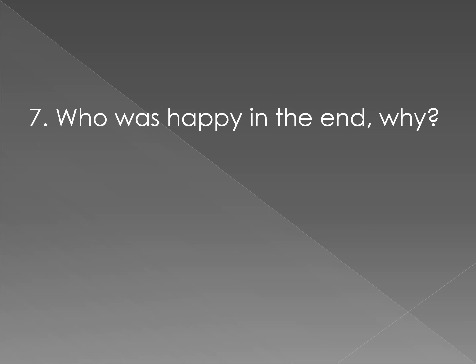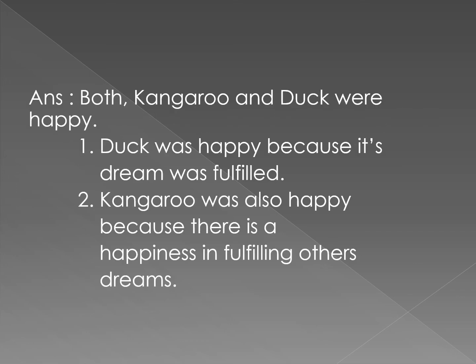Next, children, who was happy in the end? Why? Children, in this poem, both the kangaroo and the duck are very happy. Why was the duck happy? Because its dream was fulfilled. Its wish was to go around the world. The kangaroo helped him to go around the world.